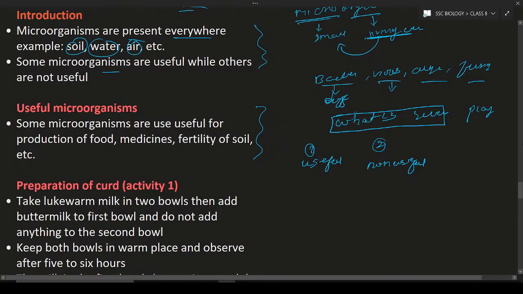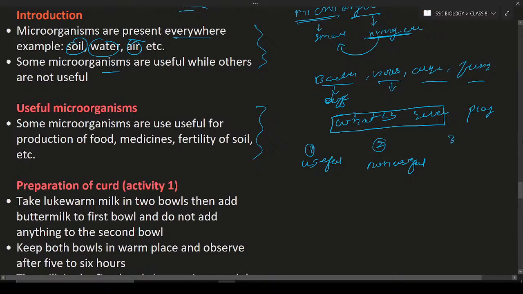So I wrote the activity also. No problem. If you wrote the activity also, no problem. But from the next time, don't write the activity, because if you write the activity and everything, your notes will be very lengthy. If you want to write the activity, that is your wish, you can write. But to reduce the size of the notes, leave the activities.